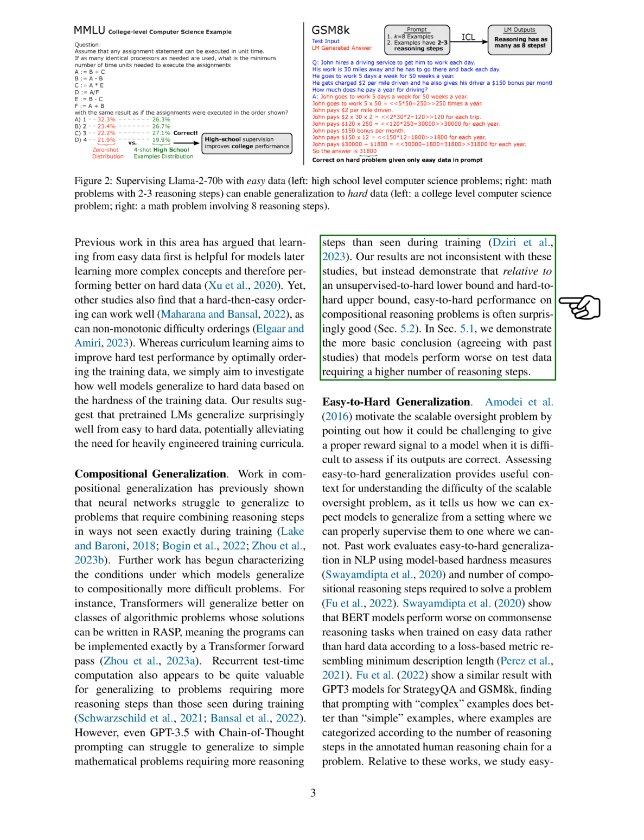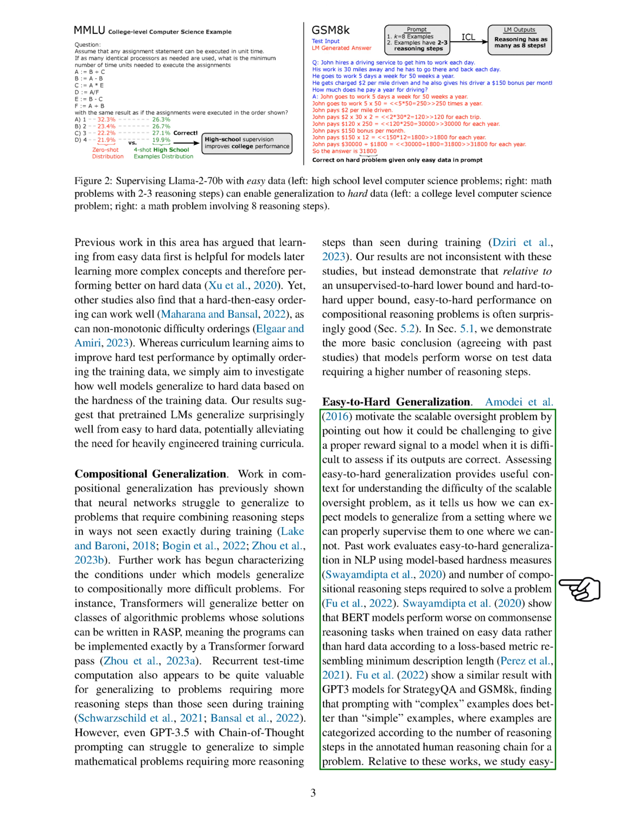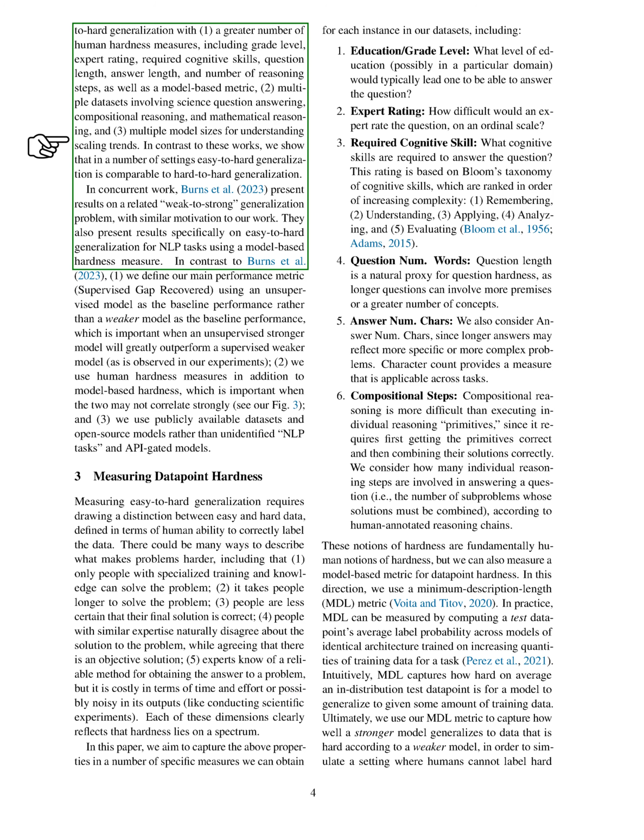Our findings align with these studies, showing that models often perform worse on test data that requires a higher number of reasoning steps. Easy to hard generalization is a concept that highlights the challenges of providing a proper reward signal to a model when it's difficult to assess if its outputs are correct. Evaluating this type of generalization can provide useful context for understanding the difficulty of scalable oversight problems. Previous work in this area has shown that models perform worse on reasoning tasks when trained on easy data rather than hard data. In contrast to these studies, we found that in many cases, easy to hard generalization is comparable to hard generalization.